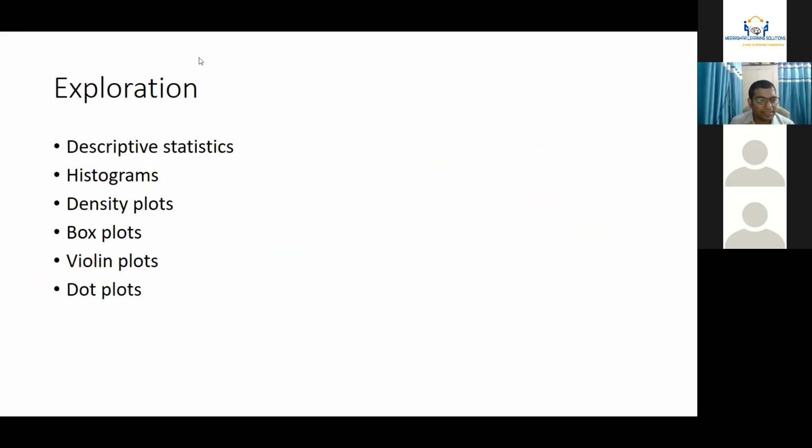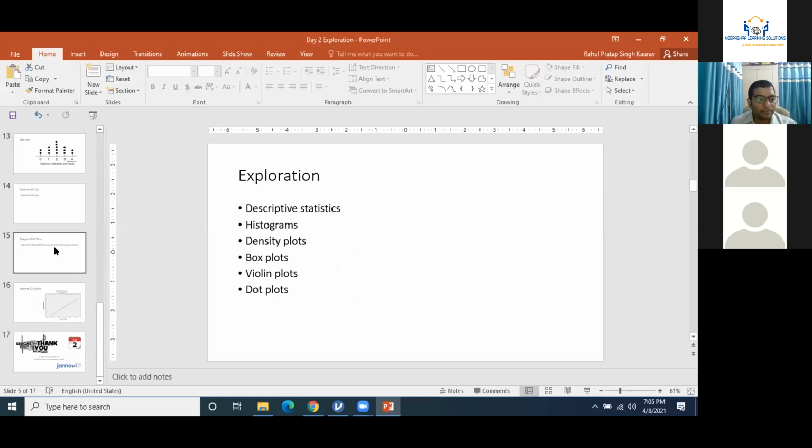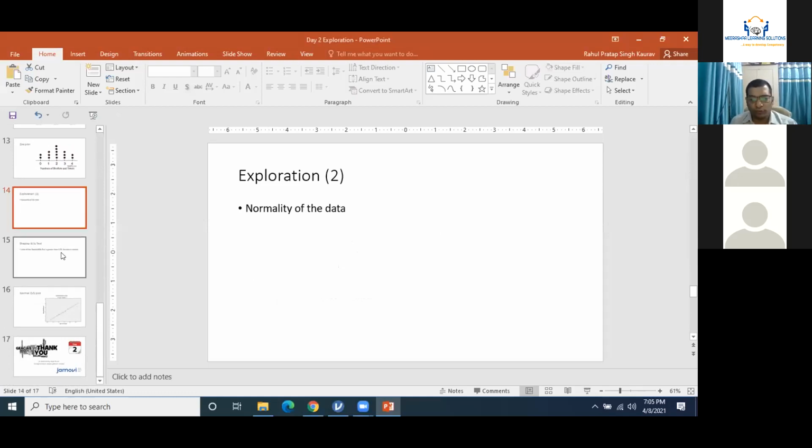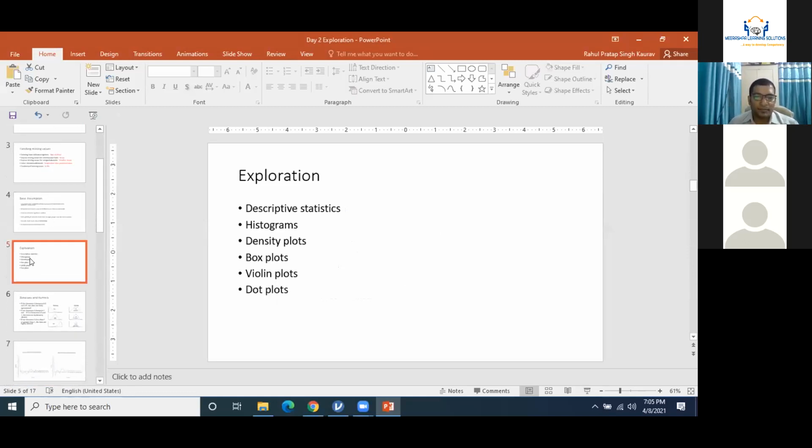So today our target to explore is about descriptive statistics, histogram, density plots, box plots, violin plots, dot plots, and these are the number of plots we'll be looking for. And the second part of exploration will be normality of the data set. So don't worry, we'll be exploring a lot of things. So let us start with the descriptive statistics.